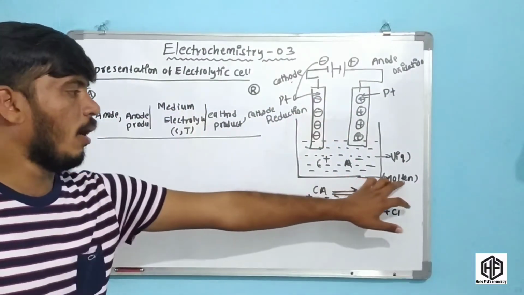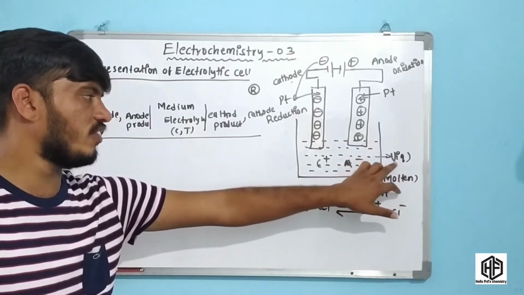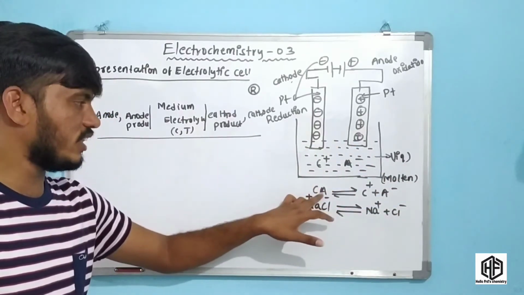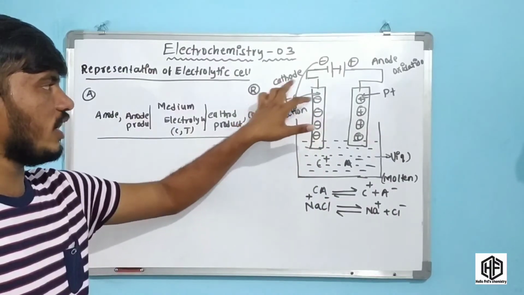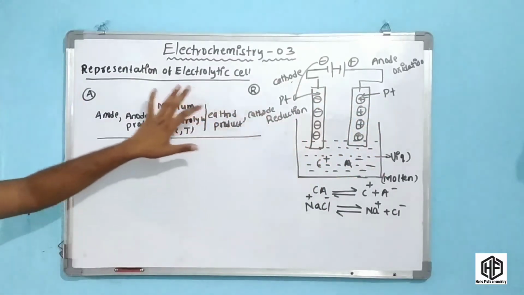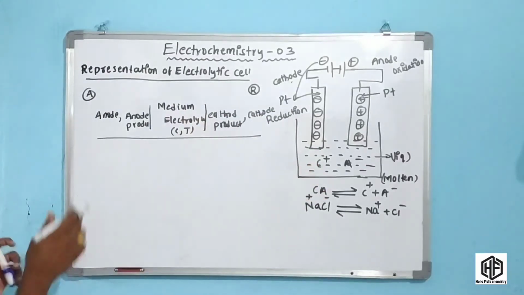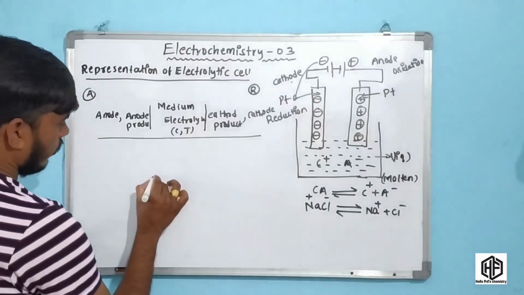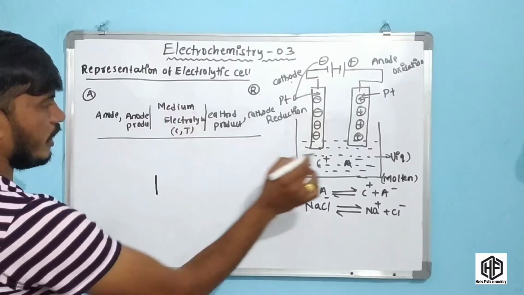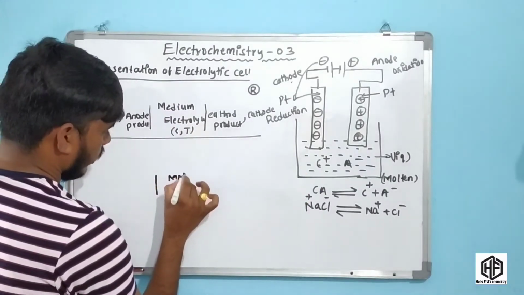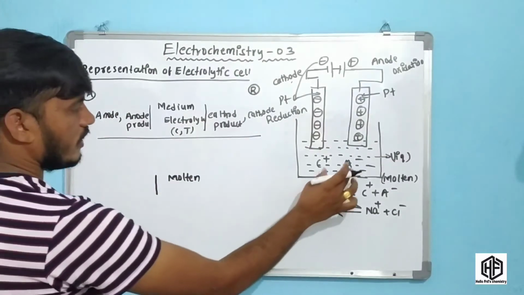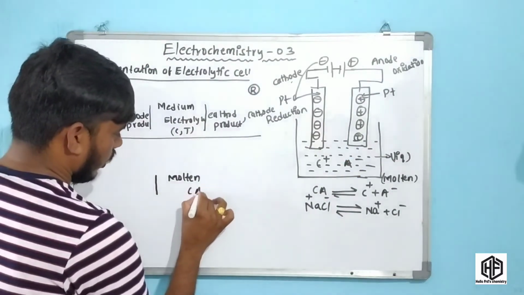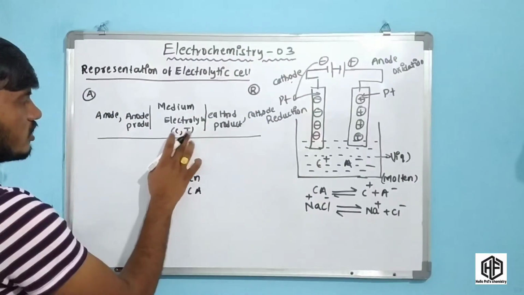The medium present here is molten, the liquid state, and the electrolyte is CaCl2. Platinum electrodes are present on the cathode side, the negative side. Okay friends, for the cell representation of this electrolytic cell, first of all the medium is molten, in the molten state. And what is the electrolyte? Here the electrolyte is CaCl2.